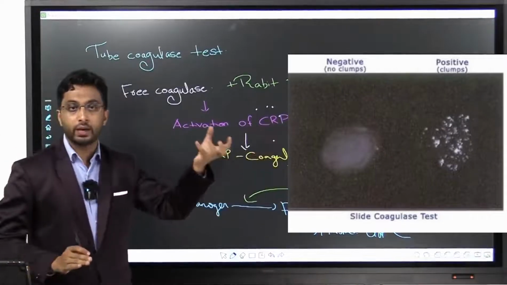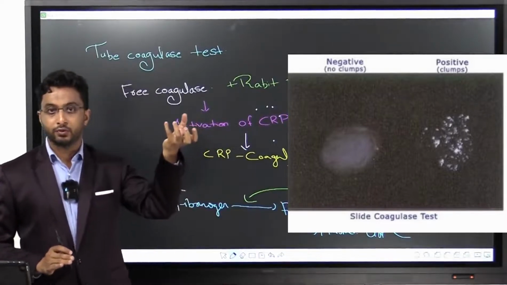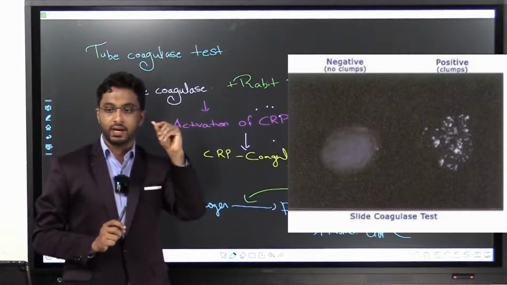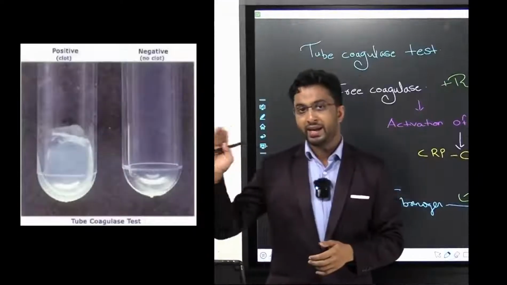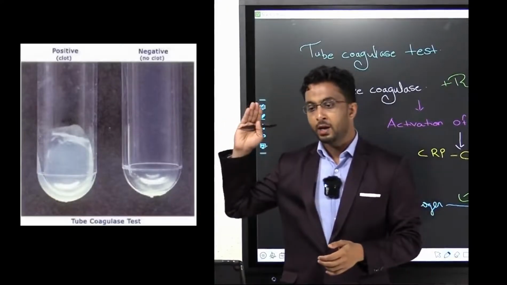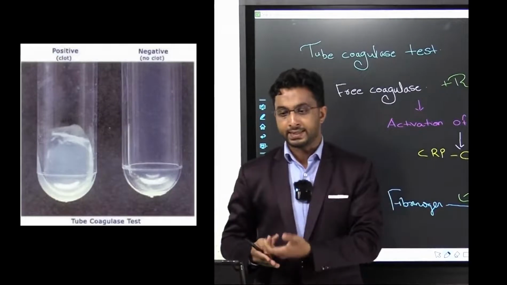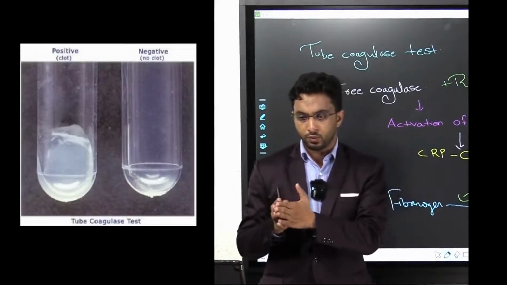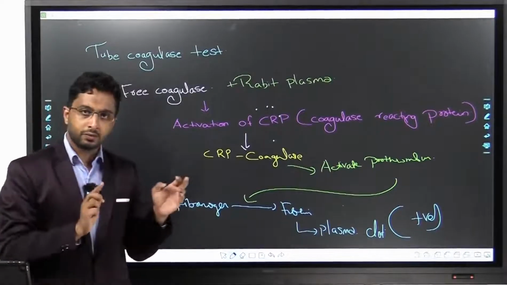In the slide, you get the clumping. You can see there is positive clot formation, isn't it? That is a kind of crumbled amalgam. On my right side there is the tube coagulase test, and you can see that clotting has happened in the positive tube. You can get images on this, just know that one is slide and the other is tube.